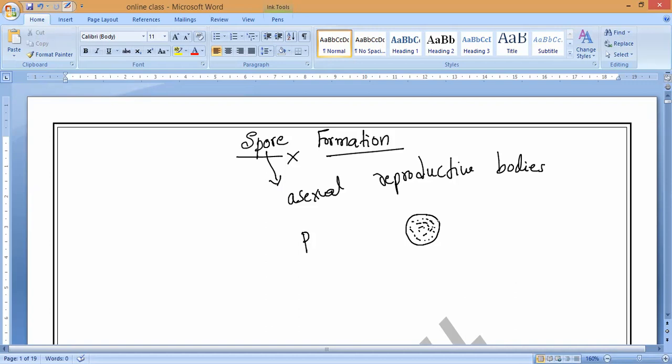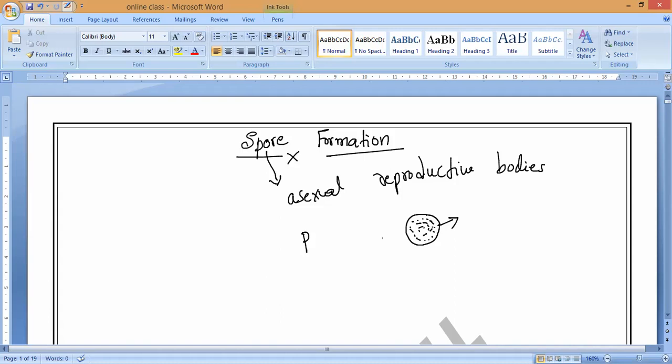Now this coat enables them to survive under what conditions? Under unfavorable conditions like lack of food, lack of water, and extremely high temperatures and pressures. Once these conditions become favorable, all the required things are available, then what will happen, guys?